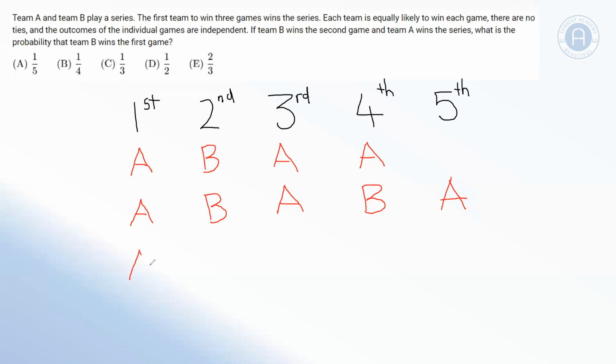Our final possibility with Team A winning the first game is that Team B wins the second and Team B also wins the third, leaving Team A needing to win the 4th and the 5th to win the series. And our final possible outcome is that Team B has won the first game, Team B has won the second game, leaving Team A to win the last 3 games to win the series.